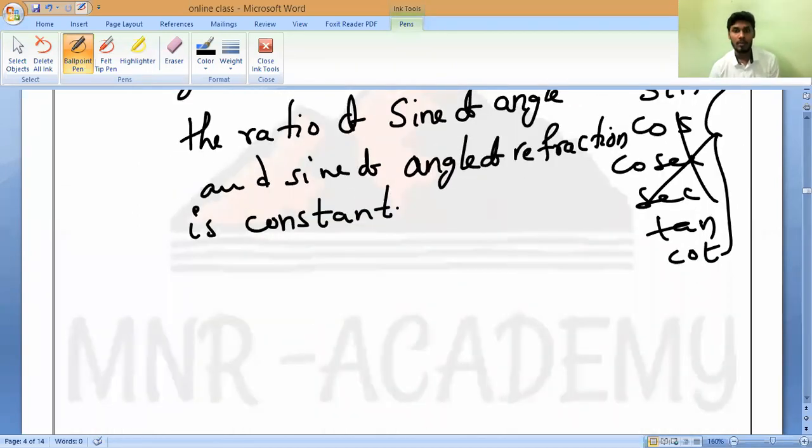Constant means some number will come. That is what we used to call Snell's law of refraction of light.